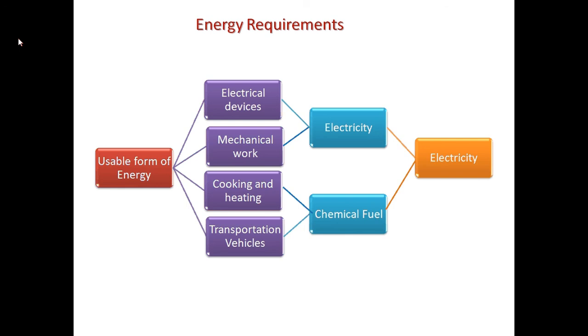But in villages or other parts, they use biomass in the form of cow dung, wood, etc. So these come under the category of chemical fuels. To summarize, we require electricity as well as chemical fuel for our basic need of energy.